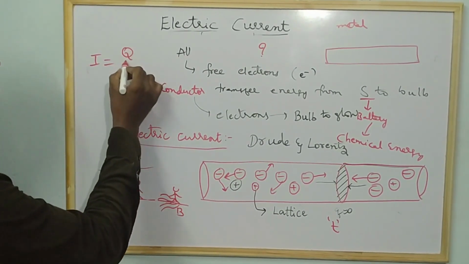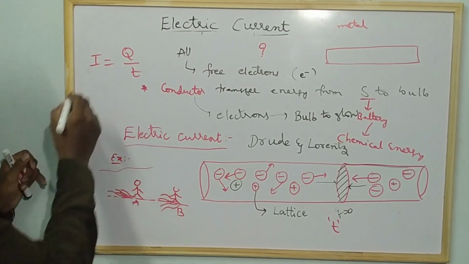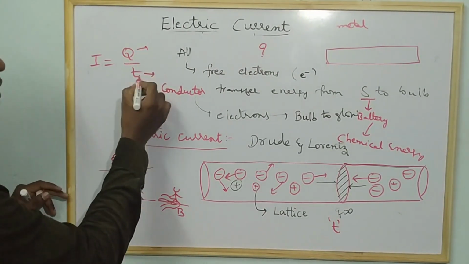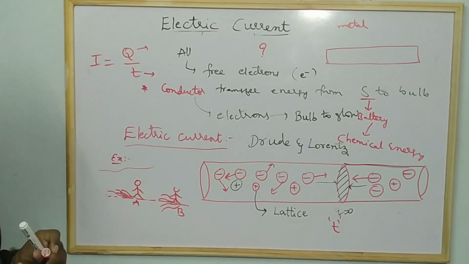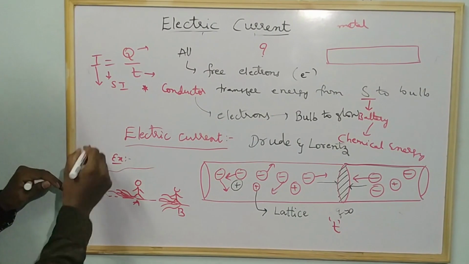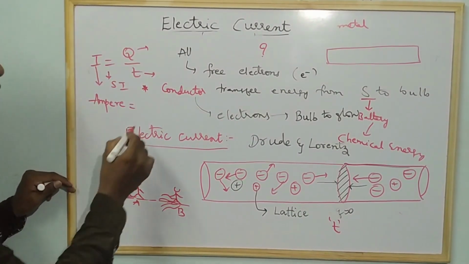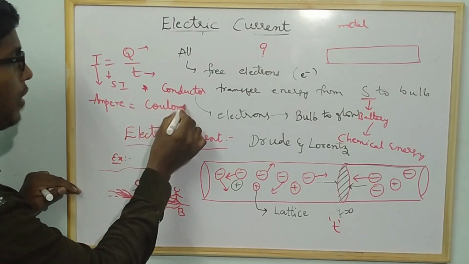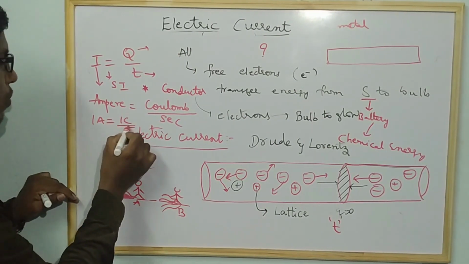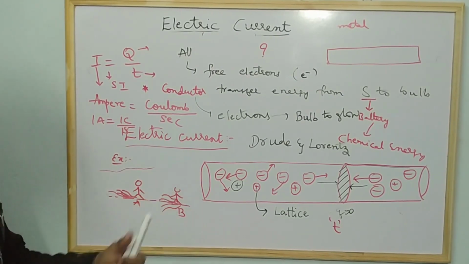So we can write I is equal to Q by T. Current is denoted with the letter I, charge is denoted with the letter Q, and time is denoted with T. If I write the SI units for this, the SI unit of current is ampere, the SI unit of charge is coulomb, and the SI unit of time is second. So 1 ampere you can write as 1 coulomb by 1 second. Understand? Okay. Let us discuss the next topic.